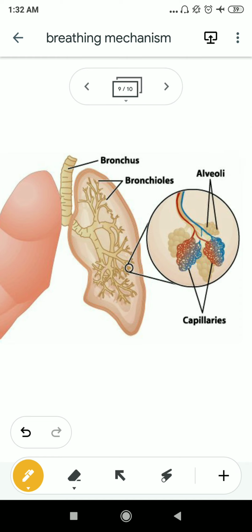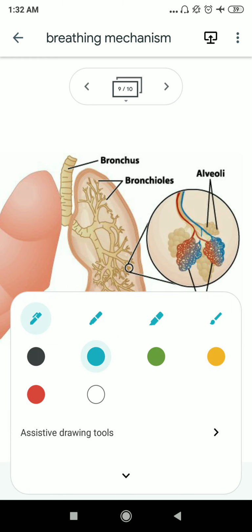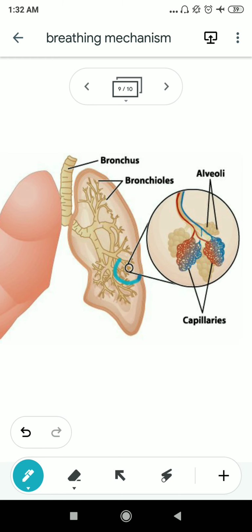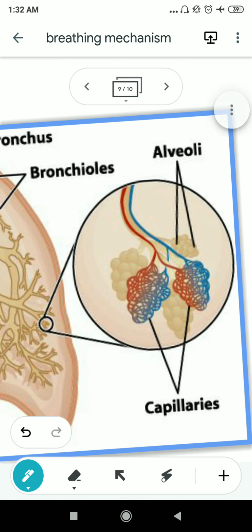Now if we see the structure, these are the lungs, you can easily understand. And these are the bronchioles, and the bronchioles will release into a very minute, sac-like structure which is known as alveoli. So what is alveoli? Here you can see these tiny structures, these tiny structures are alveoli. If we zoom in, we will see this structure.